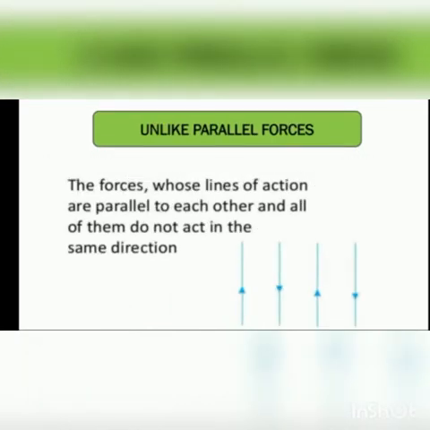On the other hand, unlike parallel forces are the forces that are parallel but have directions opposite to each other. The simplest example of unlike parallel forces is when anything is tied to a string: the string has a tension and the weight of the body is acting in a downward direction. Tension is acting upward and weight is downward. So we can say that unlike parallel forces are the forces whose lines of action are parallel to each other and all of them do not act in the same direction.